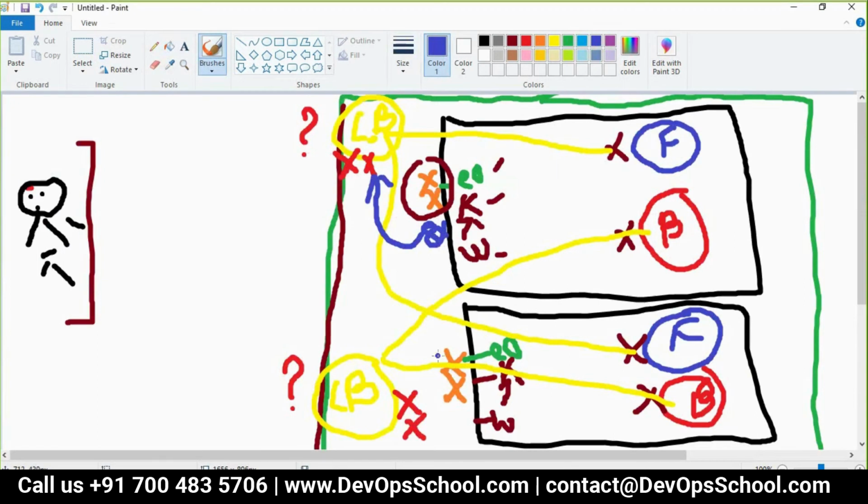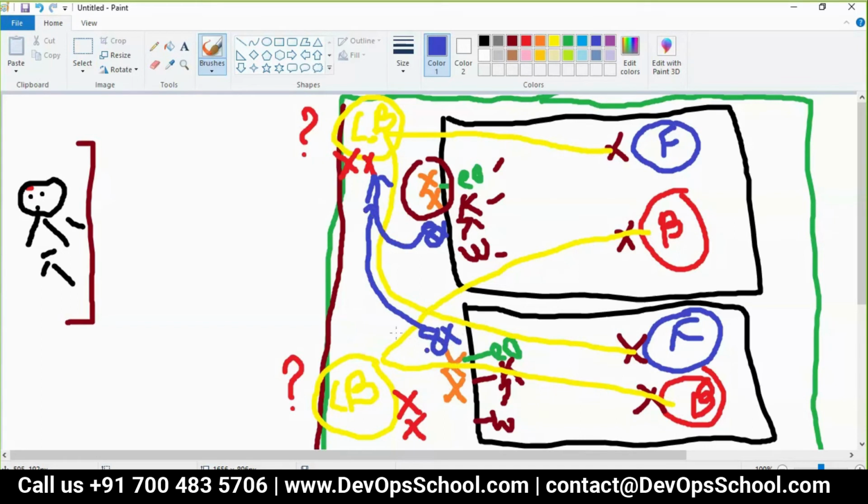Anyone hitting this port or whatever it is, do one thing, redirect to this. Like that. So now you see that. Okay. Look. It should be like that. Okay, redirect to this.